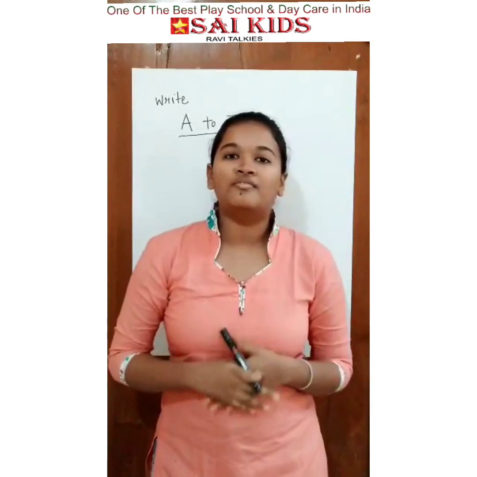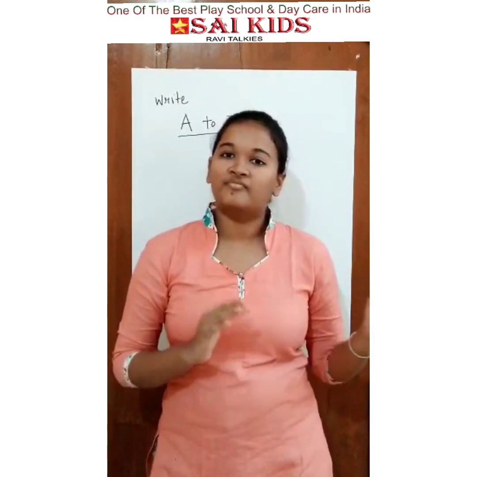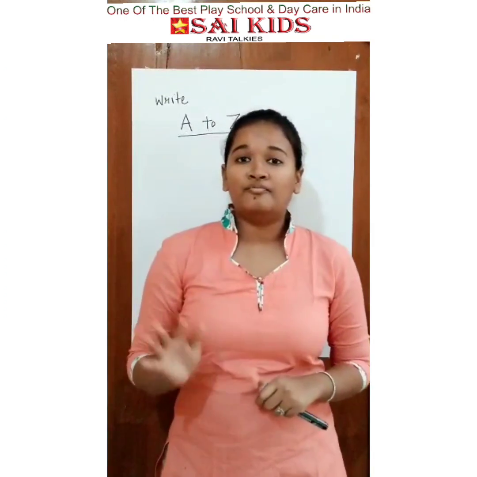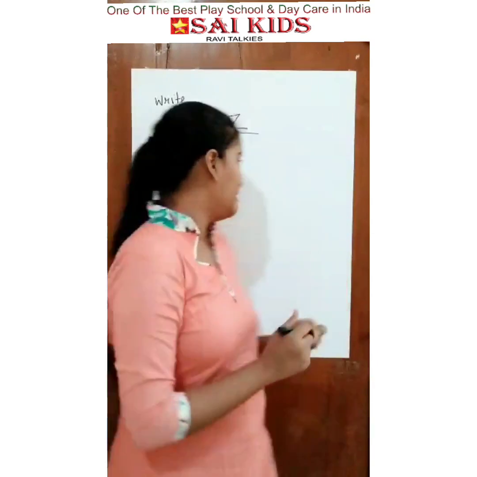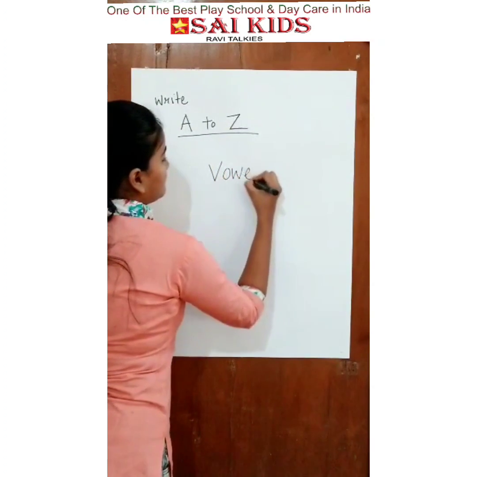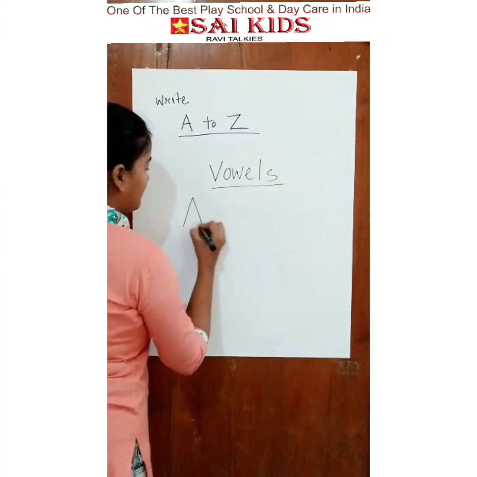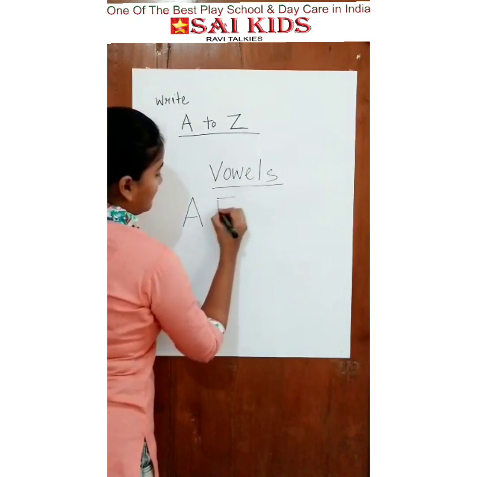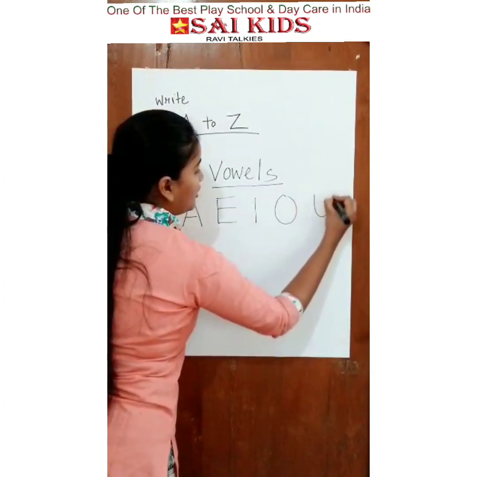Then we will learn about our vowels today. As students know, there are 26 alphabets starting from A to Z. But in those alphabets we have 5 vowels. These are our vowels. They are A, E, I, O and U.